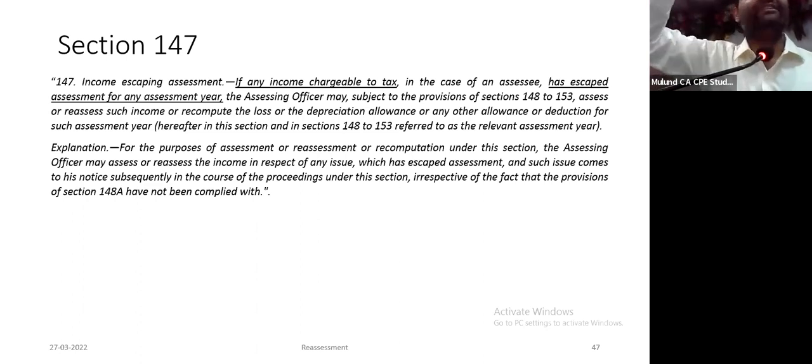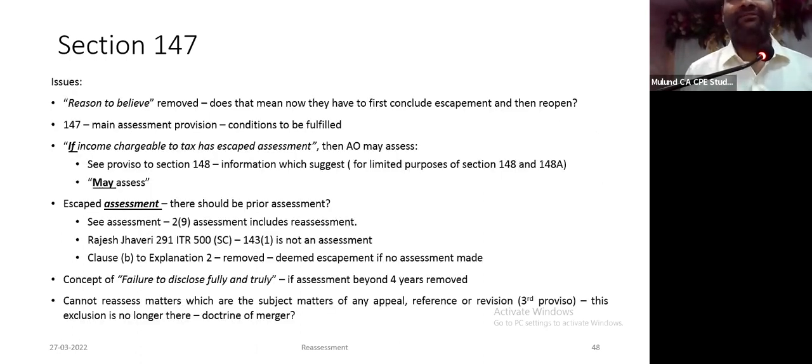I can foresee a counter argument that as per Supreme Court judgment in case of Badridas Daga, 57 ITR, income includes loss. But then what was the need to write such income or recompute loss or depreciation or any other allowance? So a drafting mess.